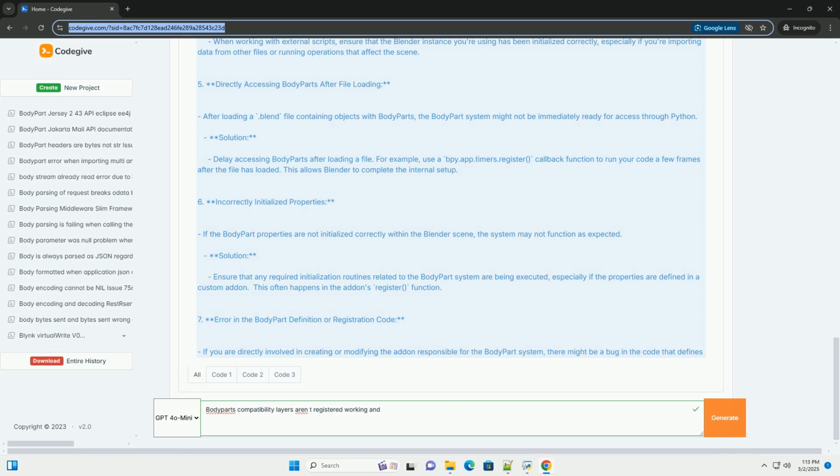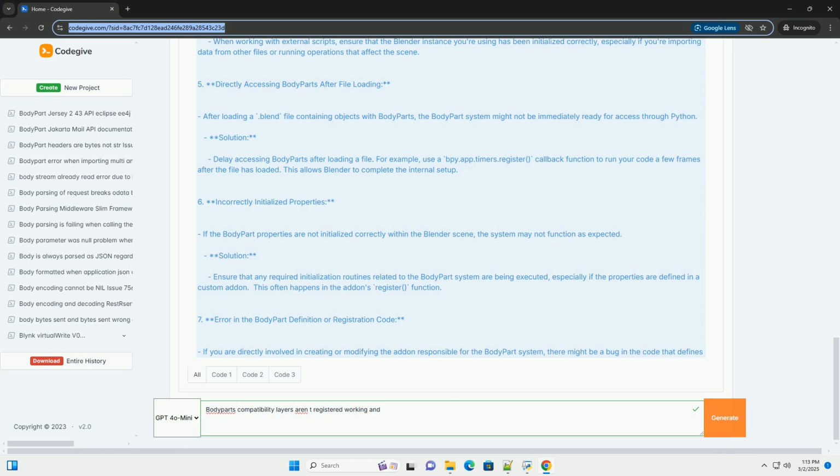5. Best practices and recommendations. Use timers when dealing with body parts, especially after file loading or scene changes. Use timers to delay access to the body part system. This provides a reliable way to ensure that Blender is fully initialized.